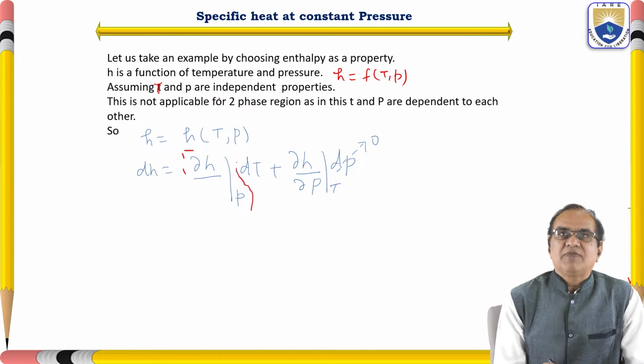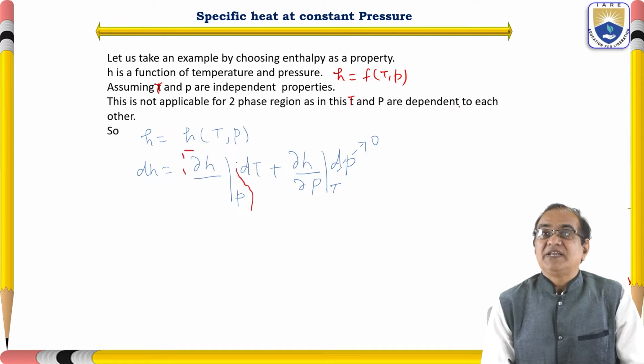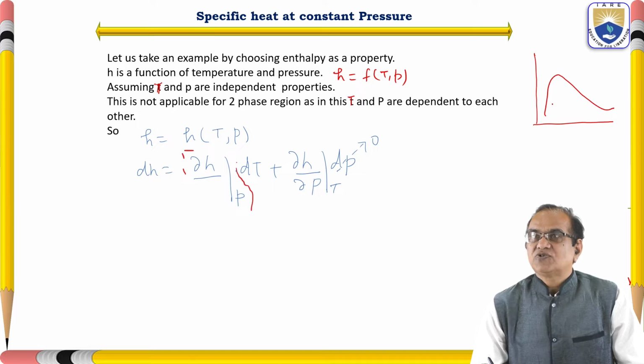This is not applicable for the two-phase region, as in this region the temperature T and the pressure P are dependent on each other. But if you go in this region or in this region, they are not dependent.